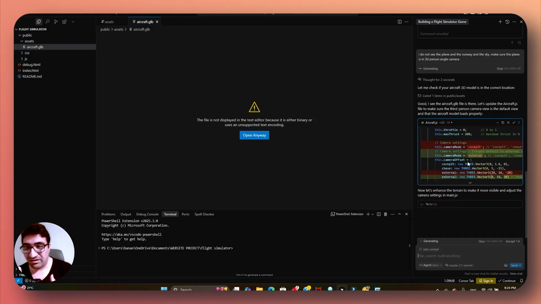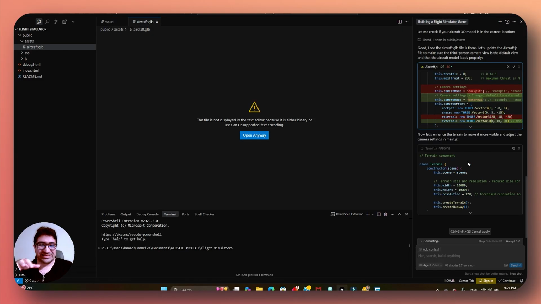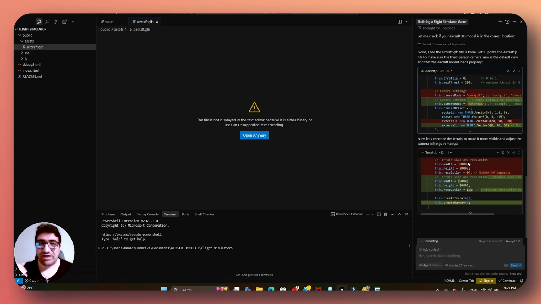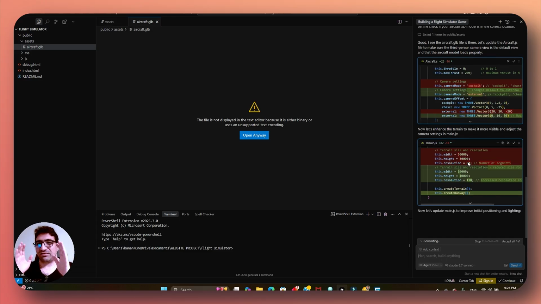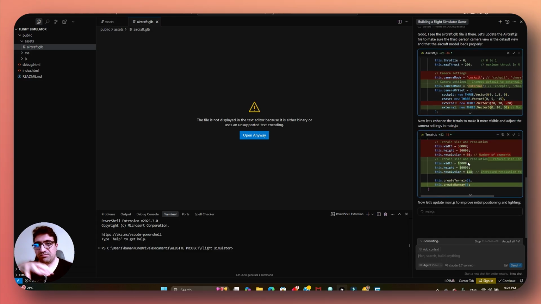So what I thought is it might be in the first person angle. We have to put the plane in the third person because we want to see the plane from the back. You saw in the games, when the plane maneuvers, our camera in the third person angle moves with it. See, that's what we want to do, and that's what we have to say to the AI as the term: the third person angle camera. So that's why I said it.